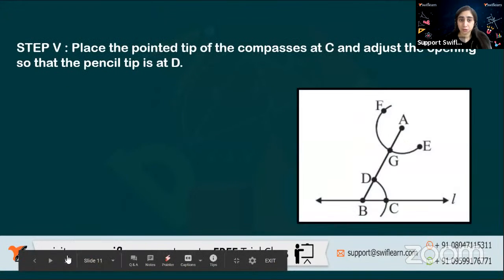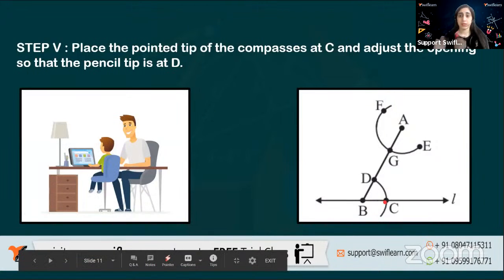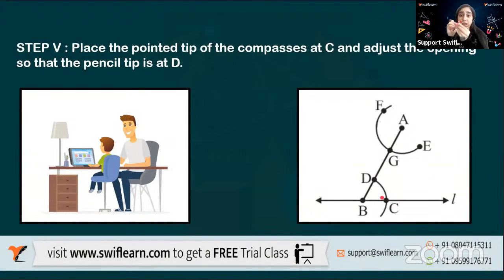Now, what you will do is place the pointed tip of the compass at C and adjust the opening so that the pencil tip meets at D. So you put the pointed tip at C and adjust. After drawing these arcs, you can change the measurement.